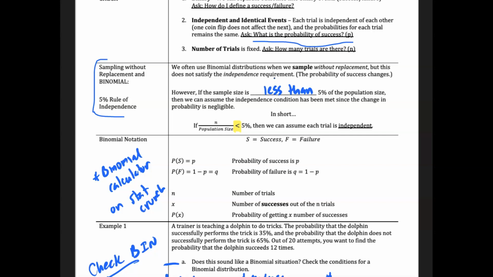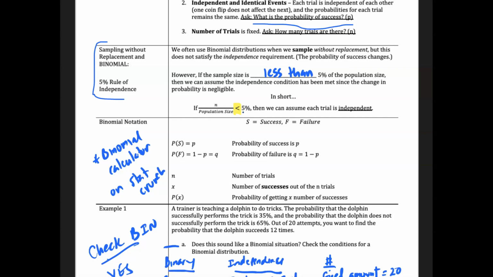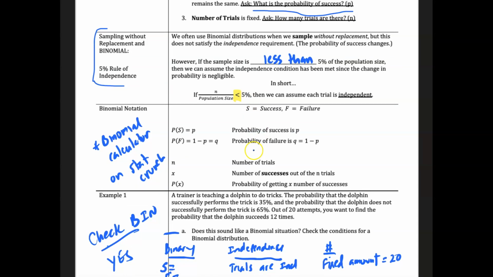It changes our sample size. However, in many of these cases, we have this 5% rule. If our sample size is less than 5% of the population, then we can assume independence, and then we can continue forth with our binomial distribution analysis. We can then use the procedures and tools that are aligned to binomial distributions.